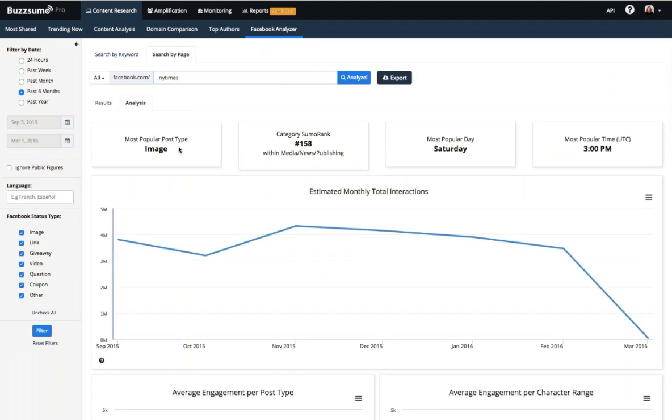So this is showing us that the New York Times' most successful post type is an image. They're ranked number 158 within our Sumo rank. Basically, we look at the number of pages in their Facebook category that have a higher number of interactions. You can also see the most popular day and time for Facebook posts at the New York Times.